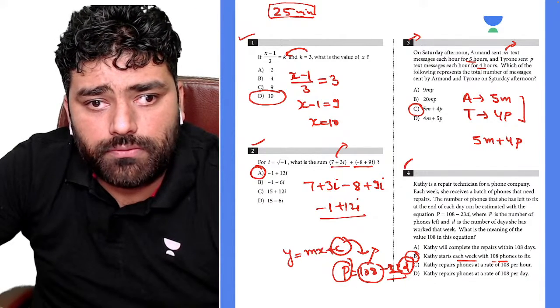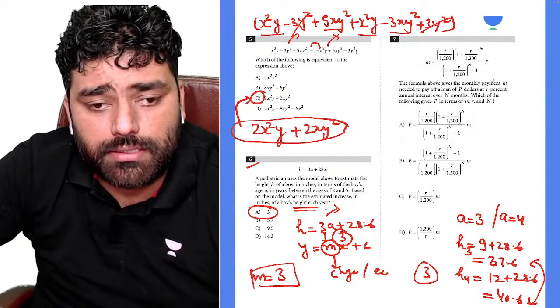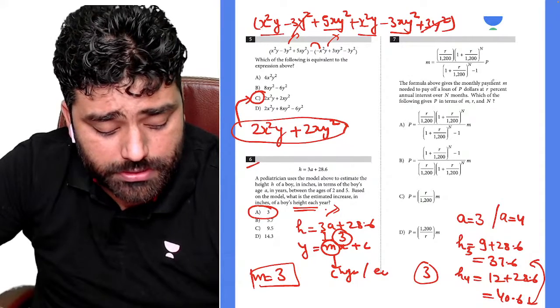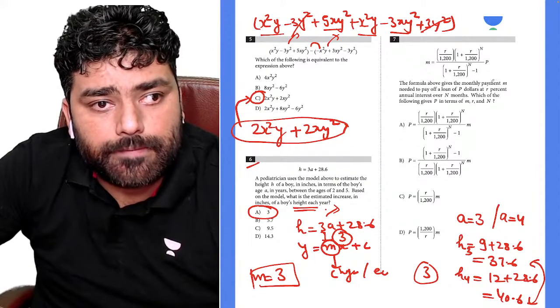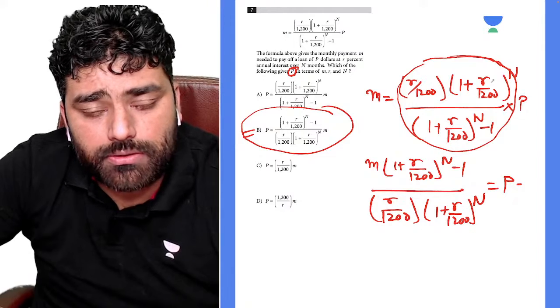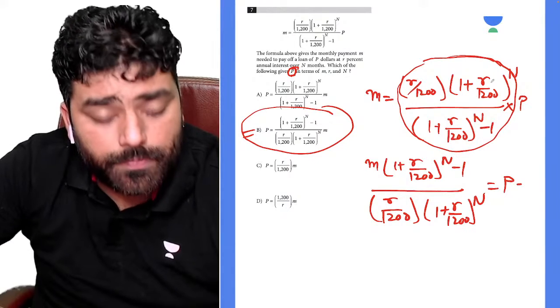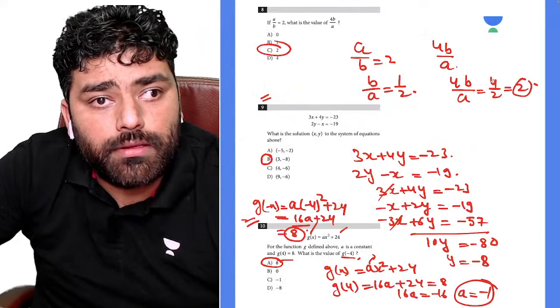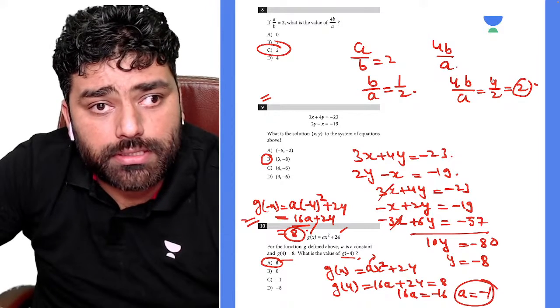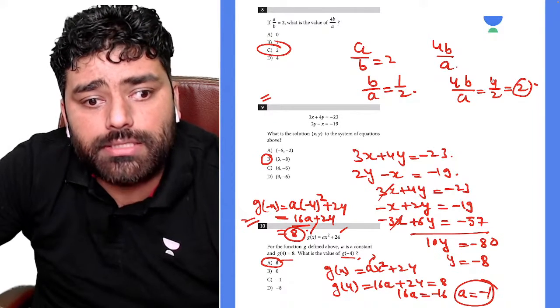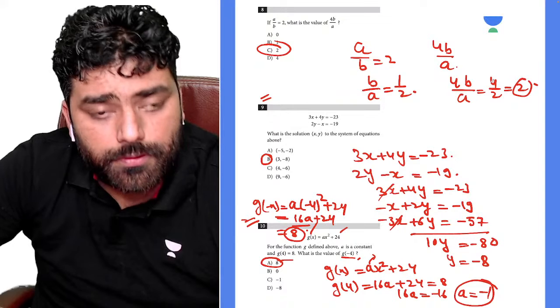This page, then we have one, two, three, four. Then we have five, six, the solution on this page. Then we have question number 8 solution on this page, 9 as well, 10 as well.